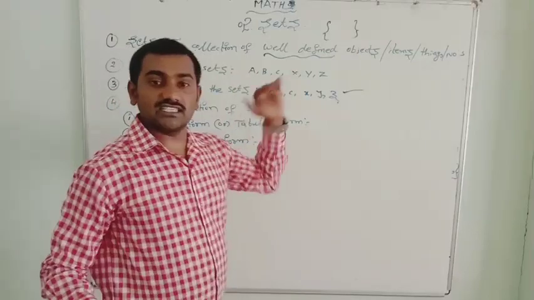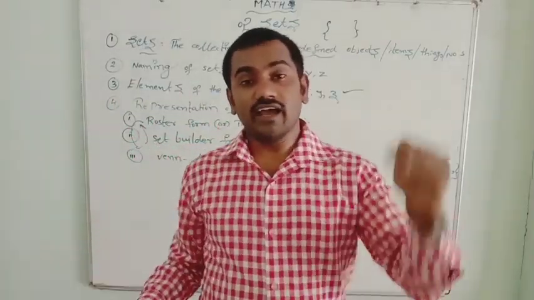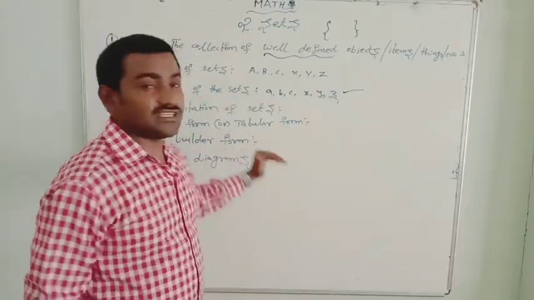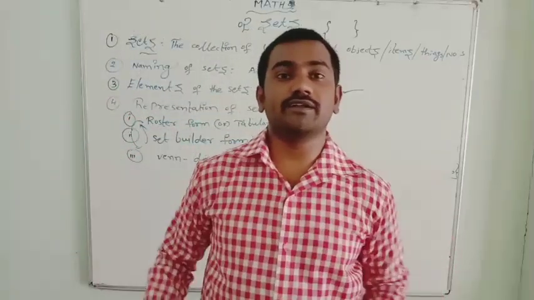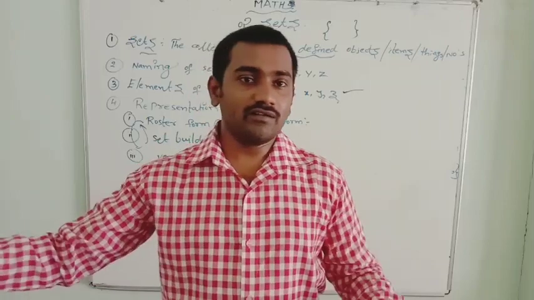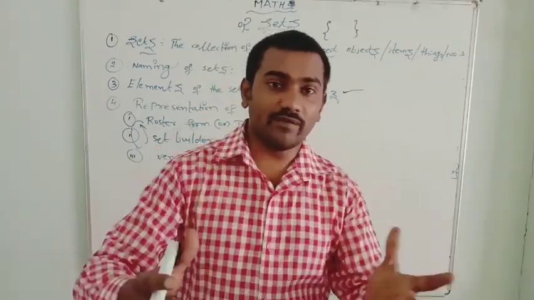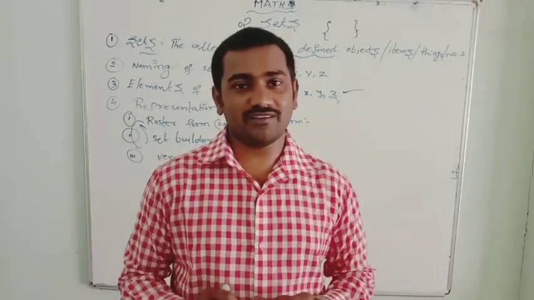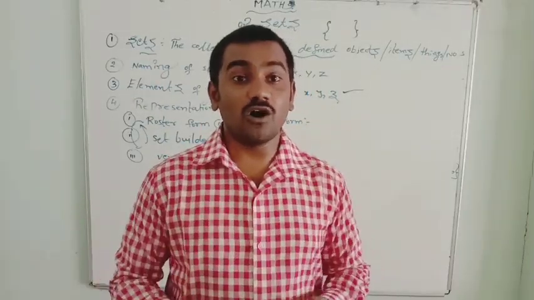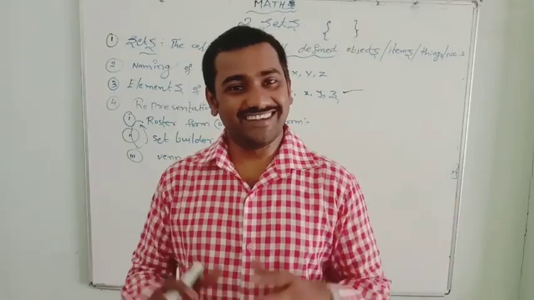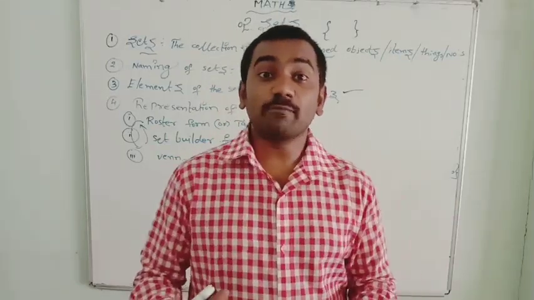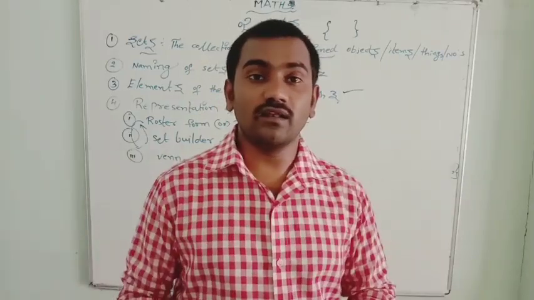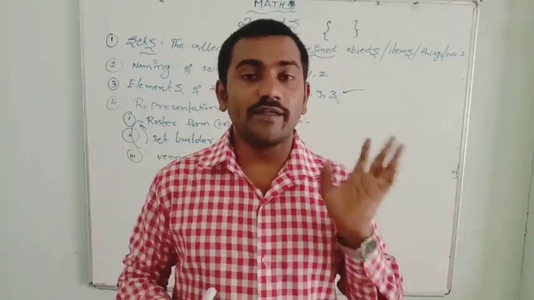Set is completed, naming of sets is completed, elements of the set is completed. Then the representation of sets, how to represent, is completed. It is like a baby being born: we gave the baby a name, we decorated the baby and gave it a dress. So how many babies are there? Simply, like types of sets, we need to learn how many types of sets there are and what they are. This is very important.